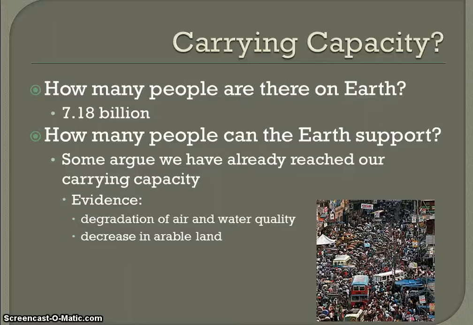The second reason is that we are destroying or degrading the arable land that we do have. We are overgrazing, turning grasslands into deserts that can no longer be used to grow crops. We are developing, and our urban areas are spreading, so we have more people, but we're spreading onto land that could be used for crops.